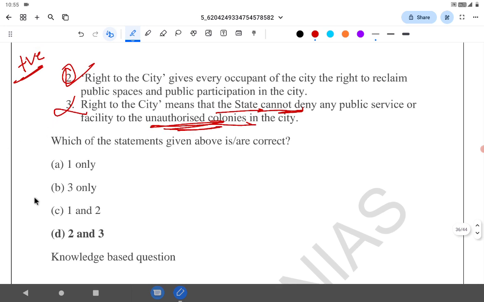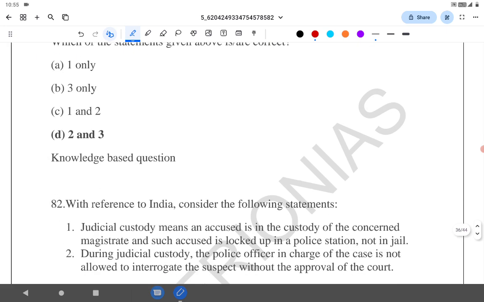I think the answer for this is C, sorry. The answer for this particular question here is not D. It is C.